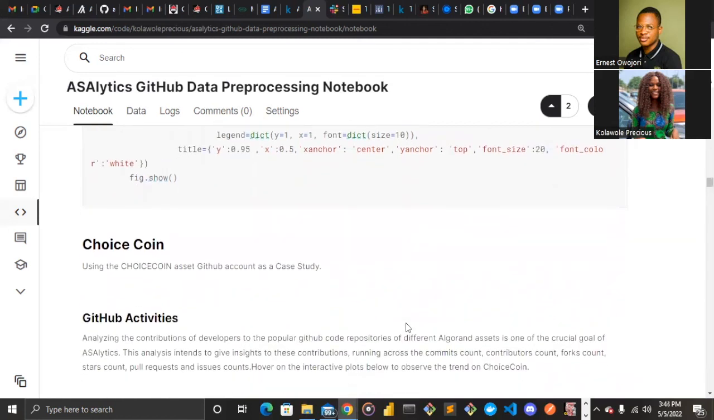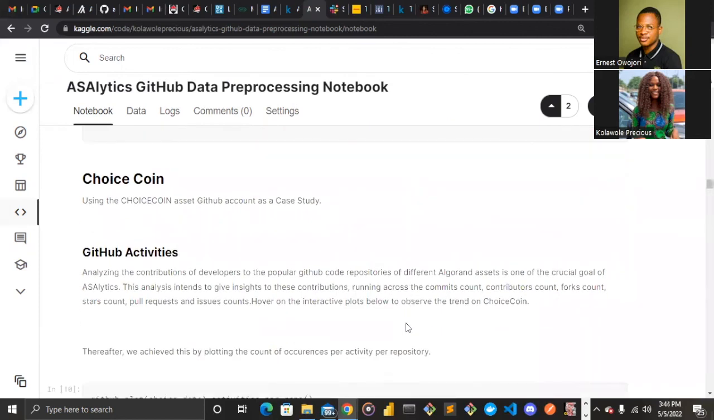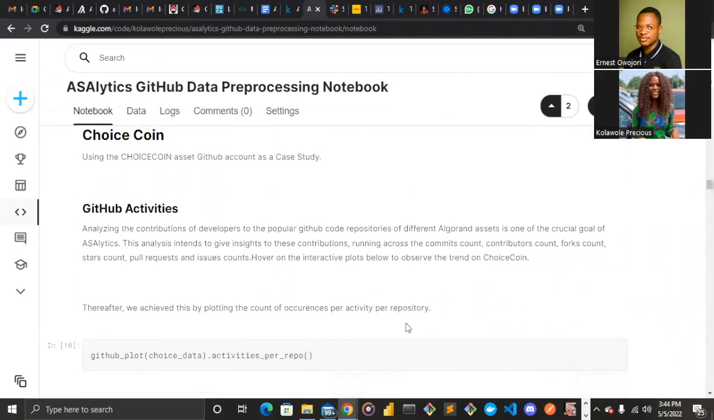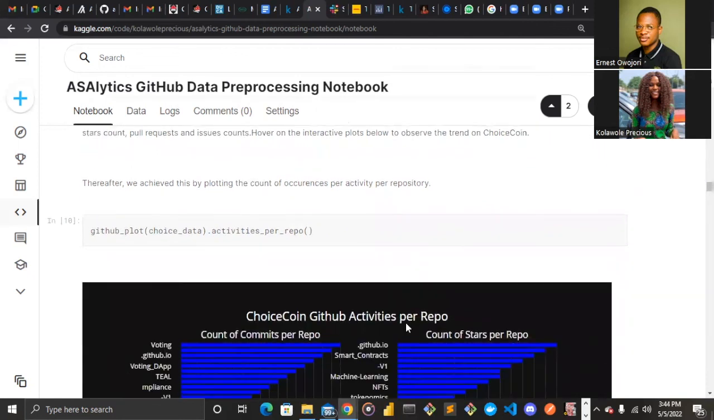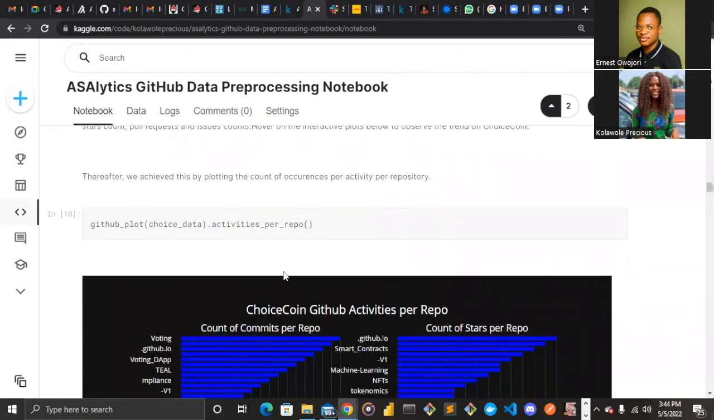And then we get to see why this one is unified and not just X alone when we view the plot. So right now we are considering Choice Coin as a case study to check the number of activities per activity per repo. All right, to check that of repo, we specify choice data. That is, this is the data we want to analyze. And I'm trying to analyze for Choice Coin and not for ArgoFi.